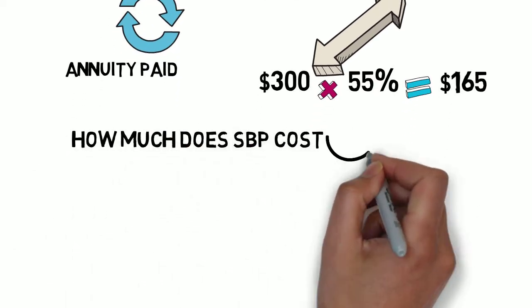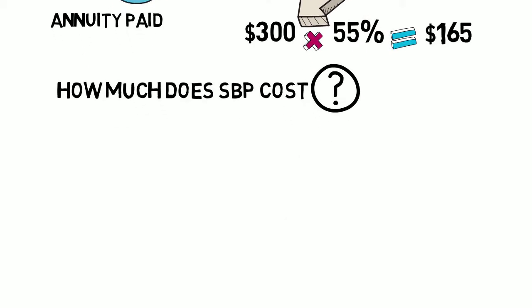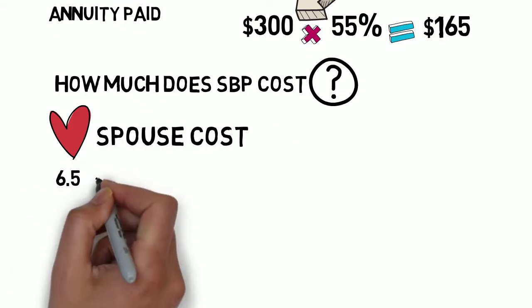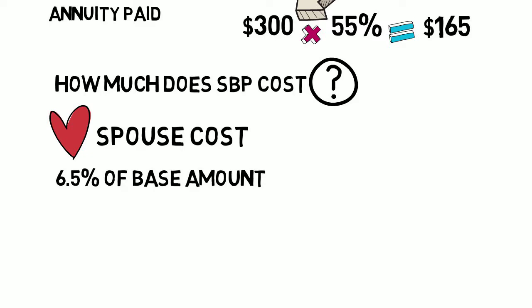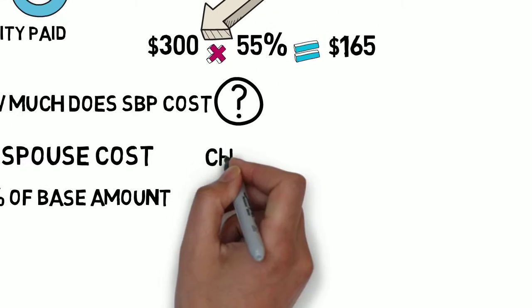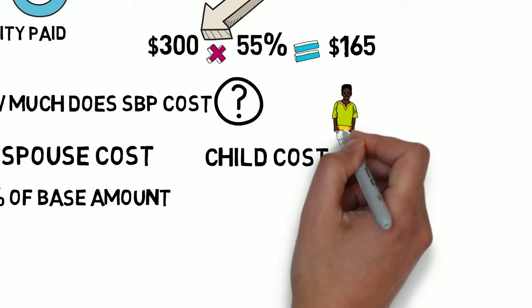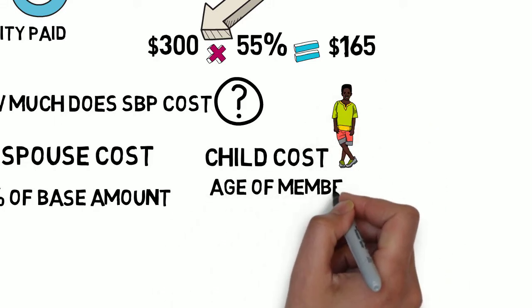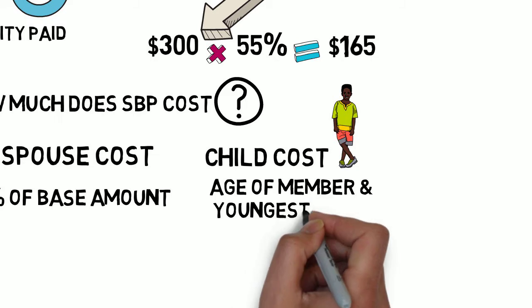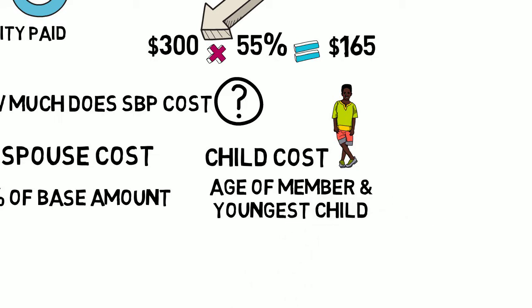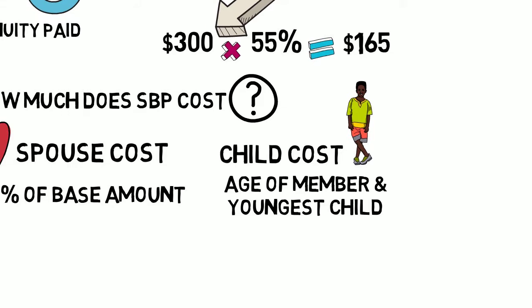How much does SBP cost? Spouse-only cost is generally 6.5% of whatever base amount you elect. Costs for child-only coverage are based on the age of the member and the age of the youngest child. Child-only premiums are generally much cheaper than spouse coverage because children are beneficiaries only while eligible.